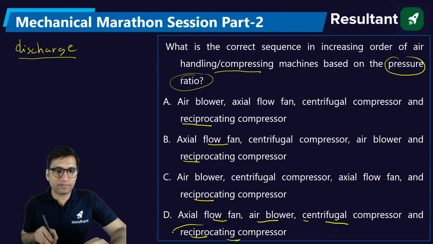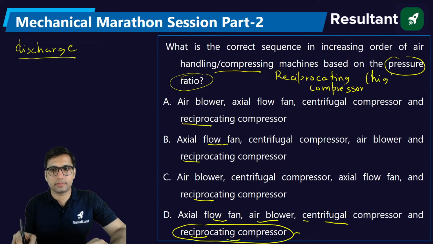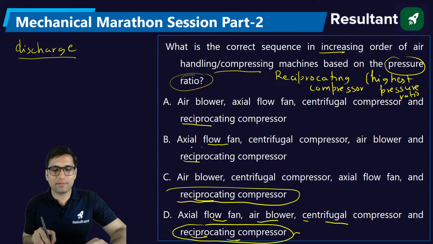Because in the end, if they are giving reciprocating compressor, obviously they are asking on the basis of pressure ratio. So based on the pressure ratio, you know that reciprocating compressor has highest pressure ratio. Okay. Because what else they are asking in the terms of increasing order? Increasing means smallest to largest. So largest, because in the end in all the options they have given reciprocating. So they are asking pressure ratio. Pressure ratio highest is reciprocating, but before reciprocating it is centrifugal, then blower, then axial flow fan. The answer will be option D.